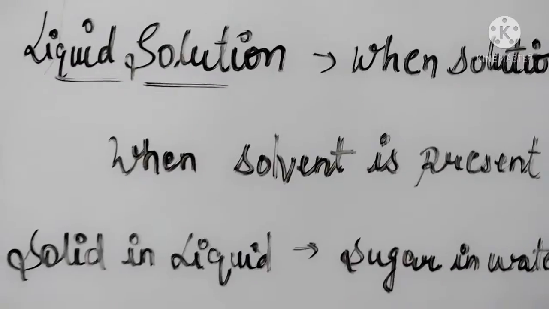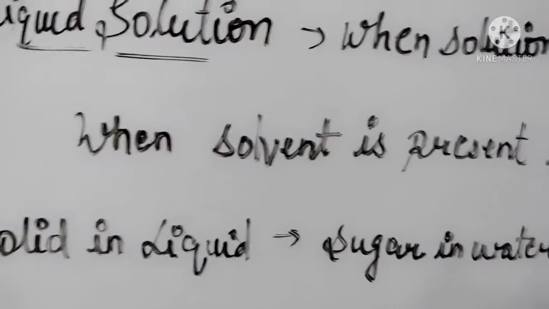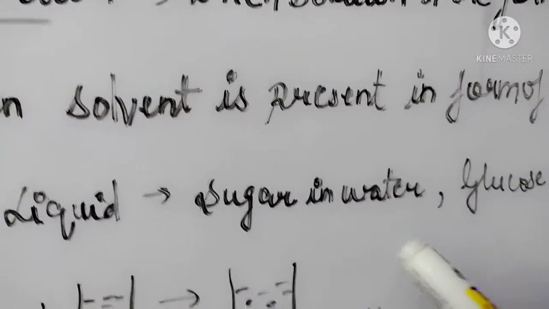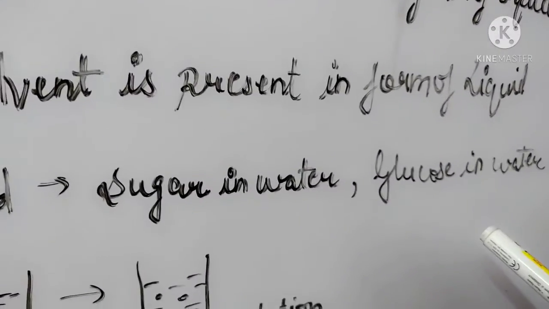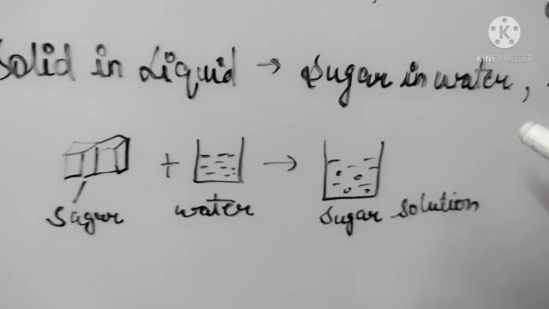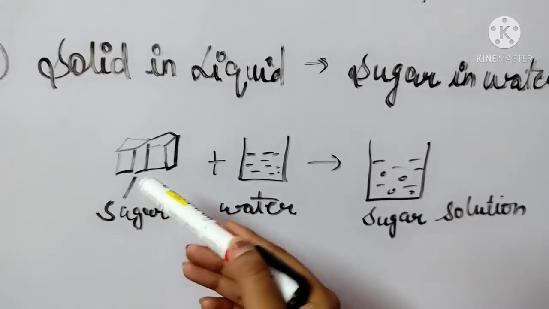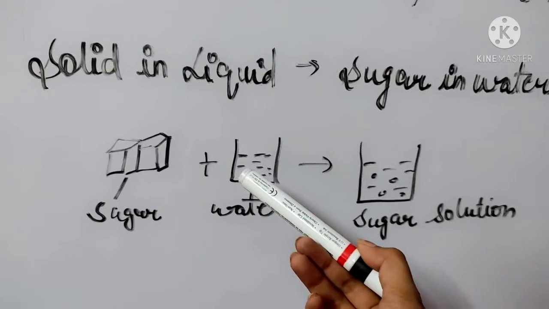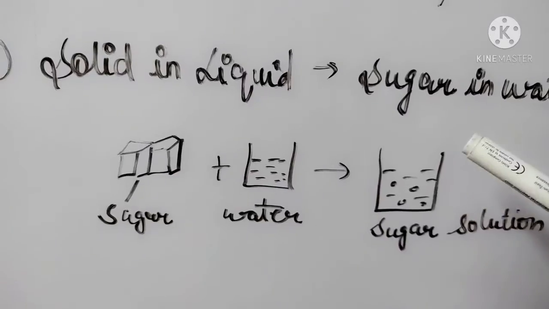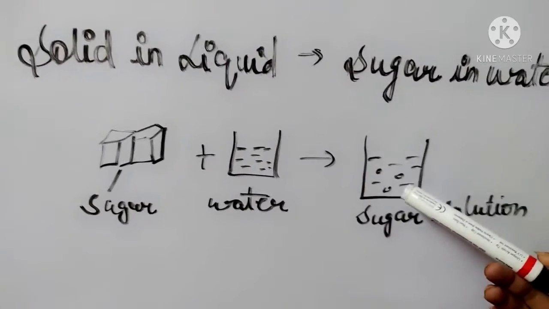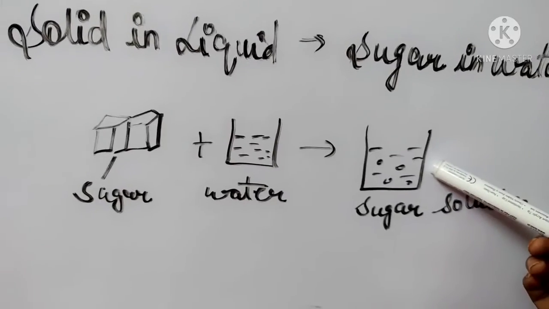An example of this first is solid in liquid. Examples of solid in liquid are sugar in water, glucose in water. So let's see the diagram. When sugar is mixed in water, it makes a homogeneous mixture, a liquid solution of sugar.